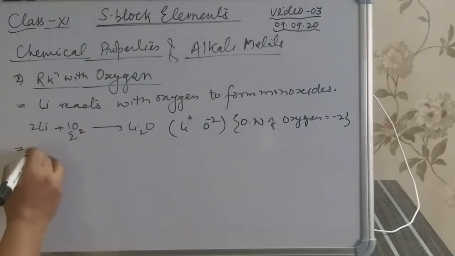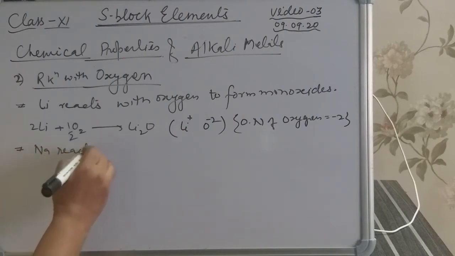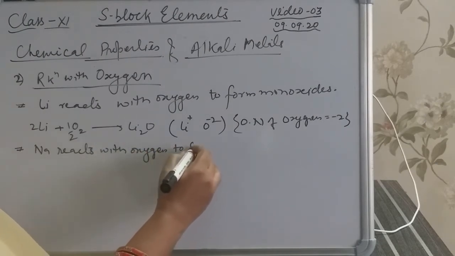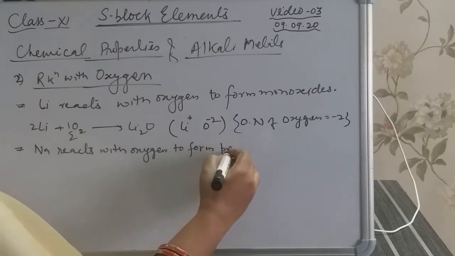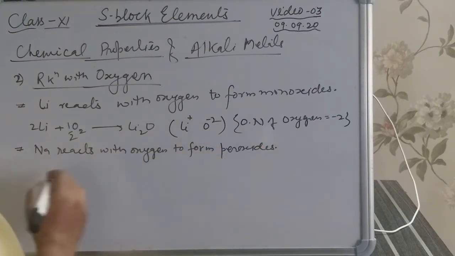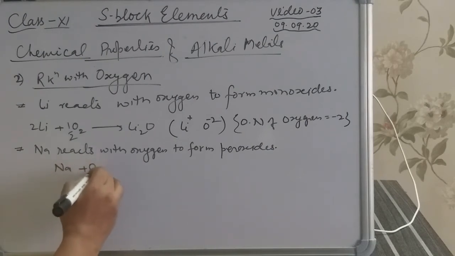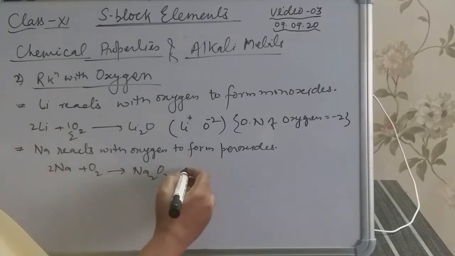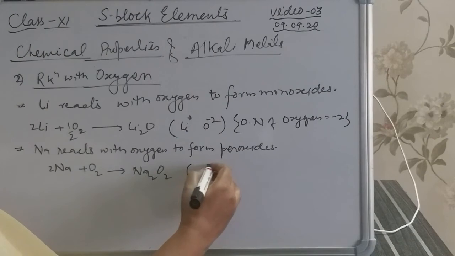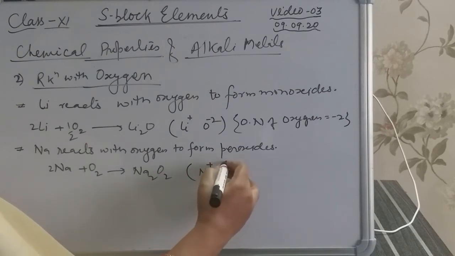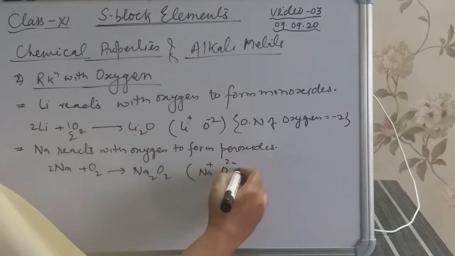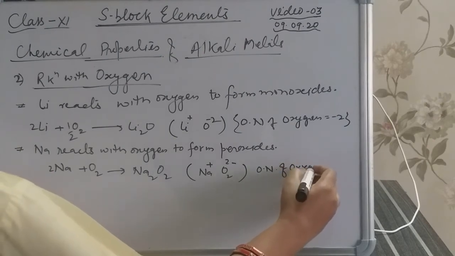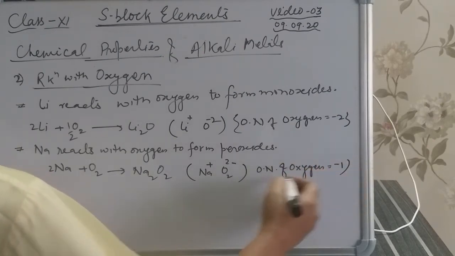Next one is sodium, which reacts with oxygen to form peroxide. So sodium reacts with oxygen to form Na2O2. Here sodium with positive charge and O2 with -2 charge, which means the oxidation number of oxygen in this molecule is -1.